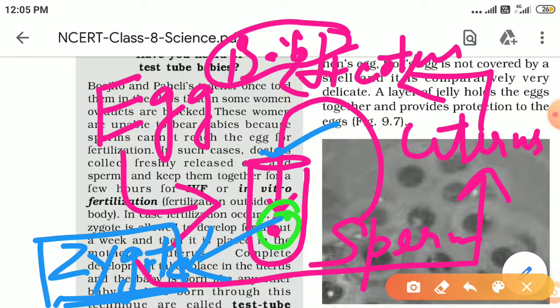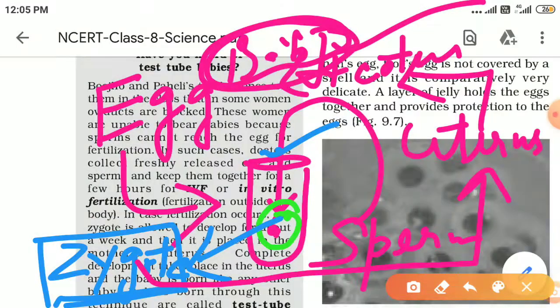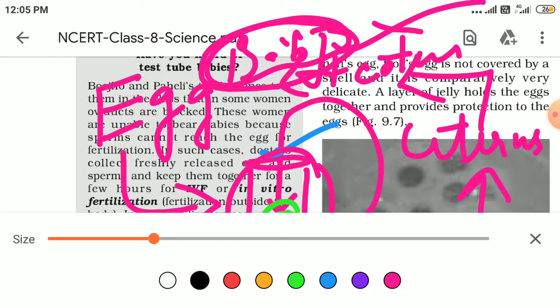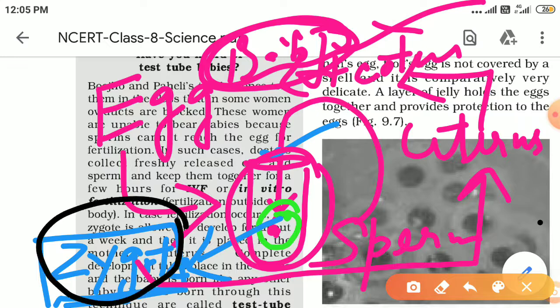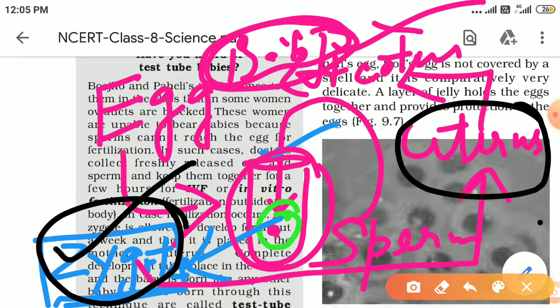But its name is misleading. From the name it seems that the whole baby is formed in the test tube, but that is not correct. Only the fertilization takes place inside the test tube. Only one structure is formed in the test tube, and what is that? Zygote. The rest of the growth of the fetus occurs in the uterus of the mother, same as in the normal case, and the baby is delivered in the normal way. So this is about in vitro fertilization. It is really helpful for those couples who can't have a baby by the normal procedure.